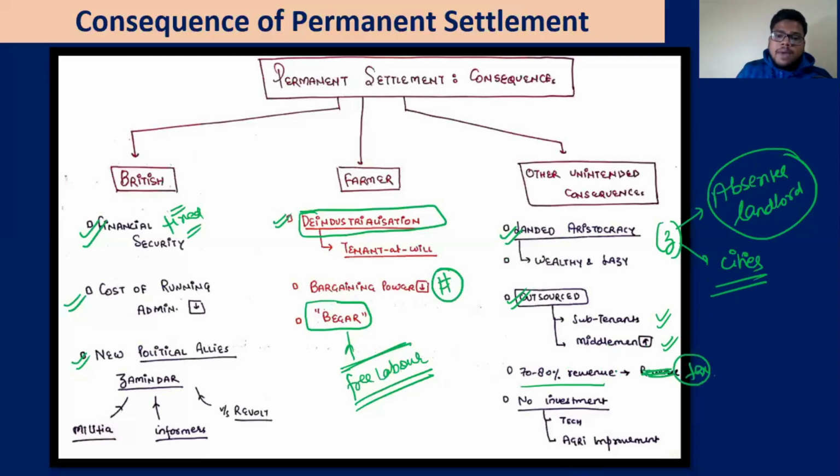So the investment back into the agriculture was none. For example, you need some sort of investment in agriculture. For improvement of the soil, you need some sort of fertilizer, some sort of new seeds. Nothing was done. New canals, water sources, irrigation, nothing was done. No improvement in the technology, no improvement in the agriculture. So these are the consequences of the permanent settlement.